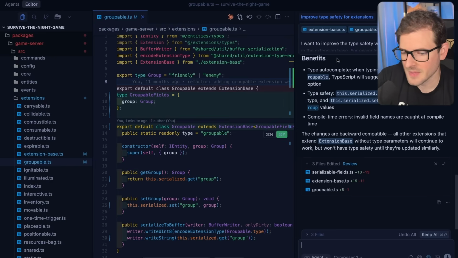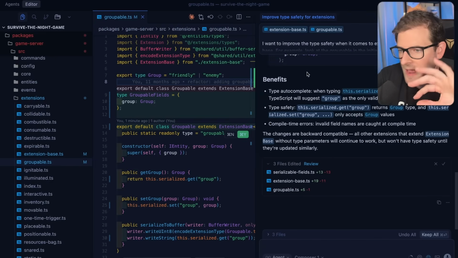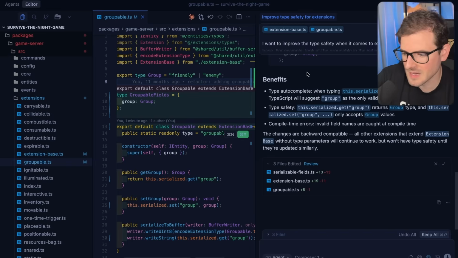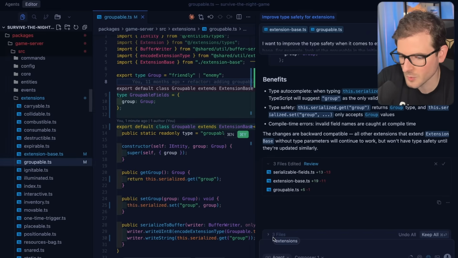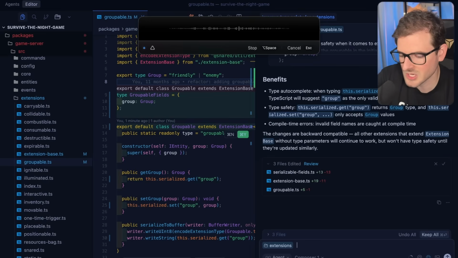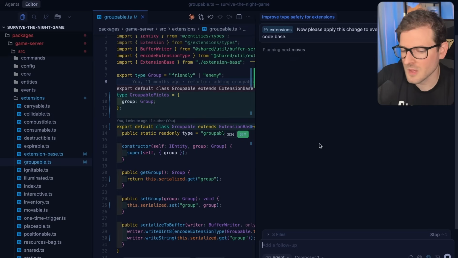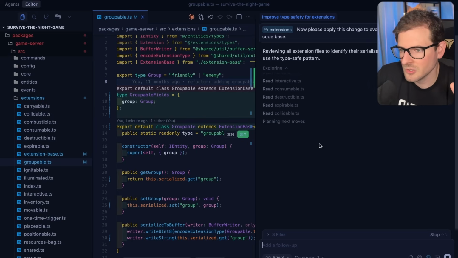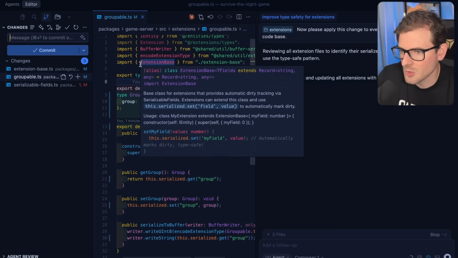Now, the real great thing about this is I started with an initial prompt, and so this context window has information about how it made it better with the type safety. So now I can click and drag this whole folder. Now, please apply this change to every single extension in my code base, and I can kick this off. And honestly, I'm just going to sit here and let it do its thing because I want to show you how fast it can go through and refactor all my code.